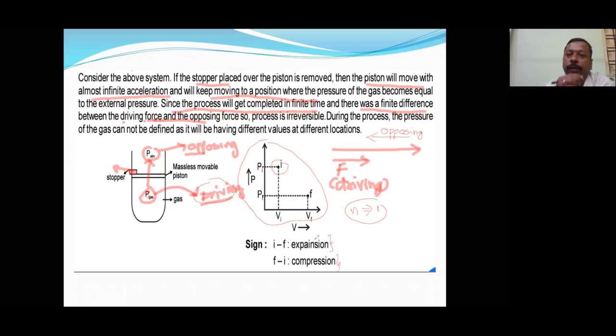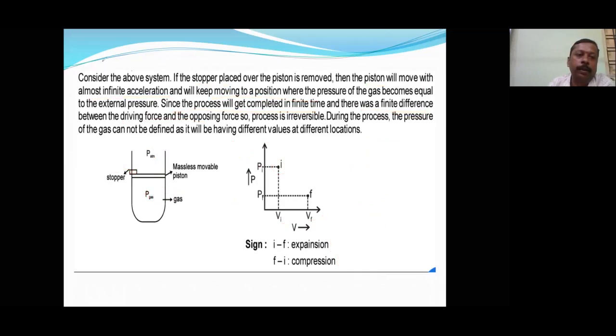So this is the graphical explanation of the irreversible process. Both graphs, I think you have understood now. In the reversible graph you will find a curve like this, because we can measure the pressure and volume at every stage. Is it understood now? Okay, now let us see the next slide.